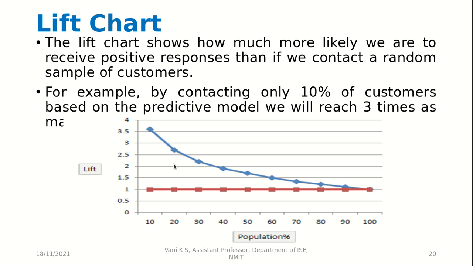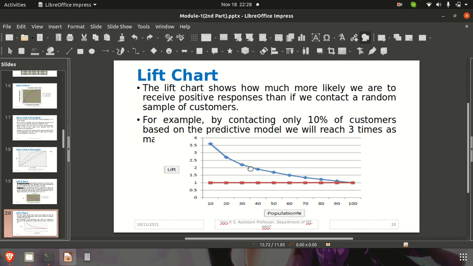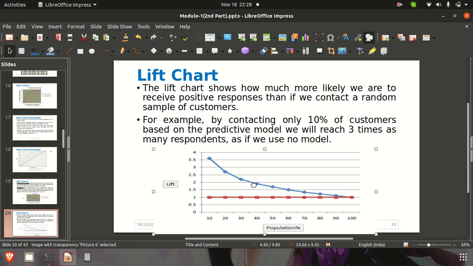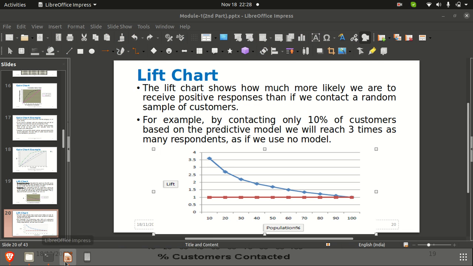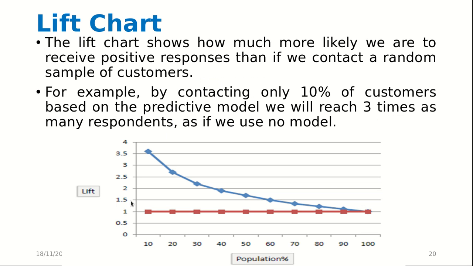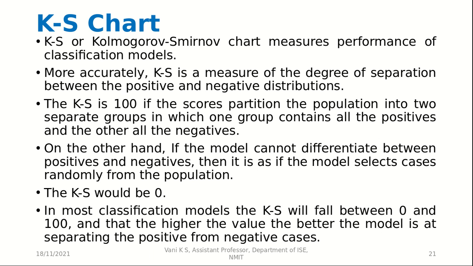The lift chart shows how much more likely we are to receive positive responses than if we contact a random sample of customers. So for example, by contacting only 10% of the customers based on the predictive model, we will reach 3 times as many responses as if we use no model. After that comes the KS chart, which we will do in the next video.